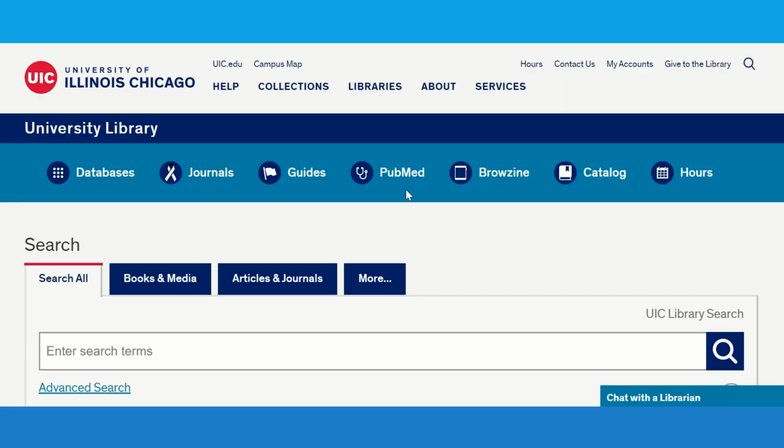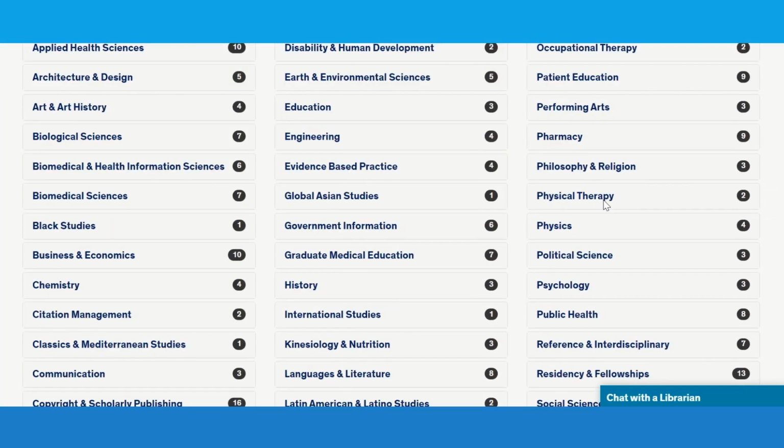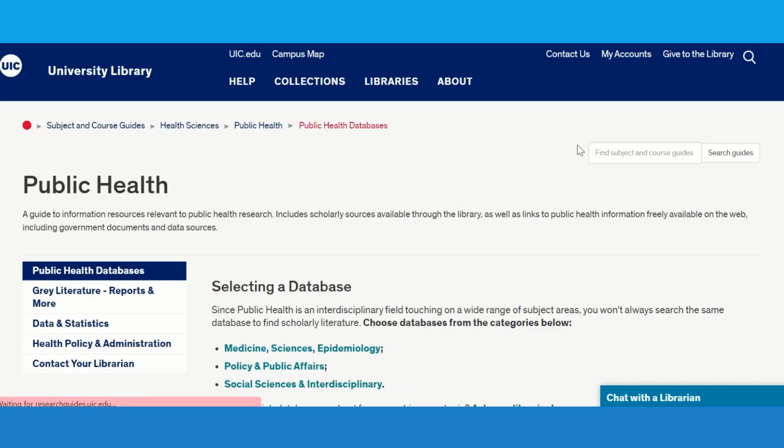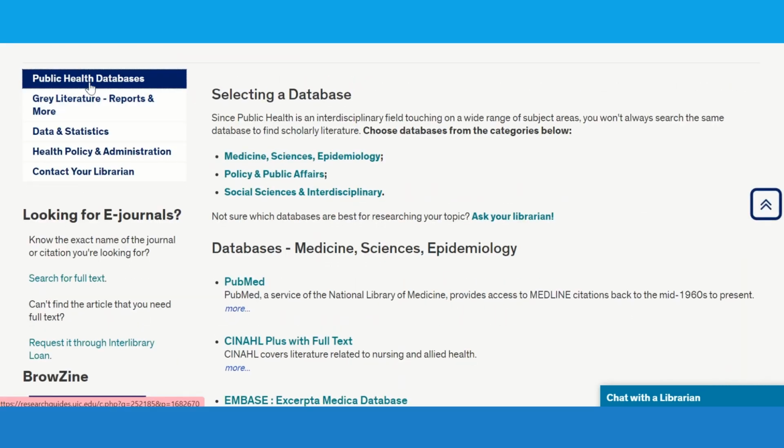There's also a public health research guide on the UIC Library website. To find the guide, from the library website, click on Guides, and then Public Health, and click on Public Health again. On the left-hand side of this guide, you'll see links to resources for finding gray literature, data and statistics, and more.